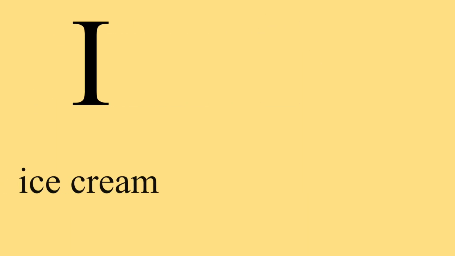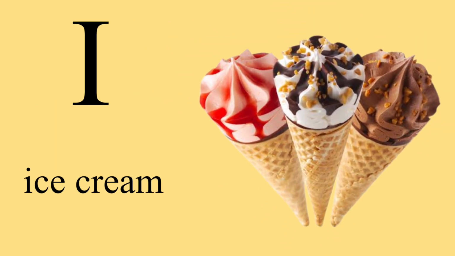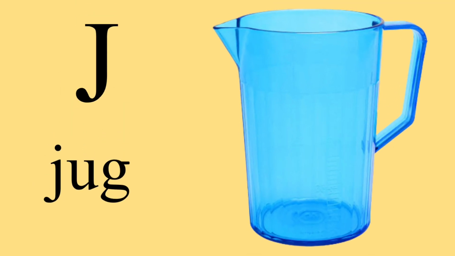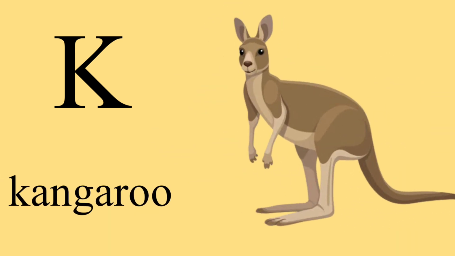I is for ice cream, ice cream. J is for jug, jug. K is for kangaroo, kangaroo.